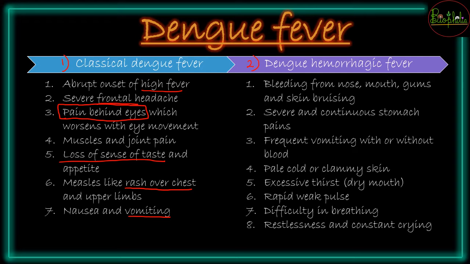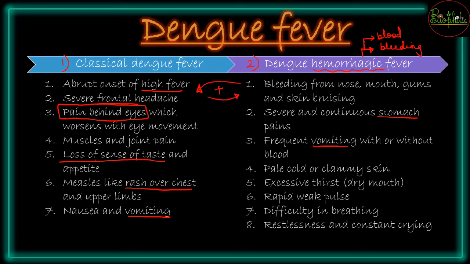The dengue hemorrhagic fever will have the symptoms of this as well. Along with this, the symptoms are going to be what? These are going to be bleeding from the nose. Since the word is hemorrhagic यानी यहाँ पे कुछ ना कुछ bleeding के related होगा. So it is going to be somewhere related to bleeding, or you can say it is related to blood. So there will be bleeding from the nose, mouth and gums, and the skin will be bruised. वहाँ पे severe continuous stomach pains रहेगा, because it might be a case of internal bleeding as well.